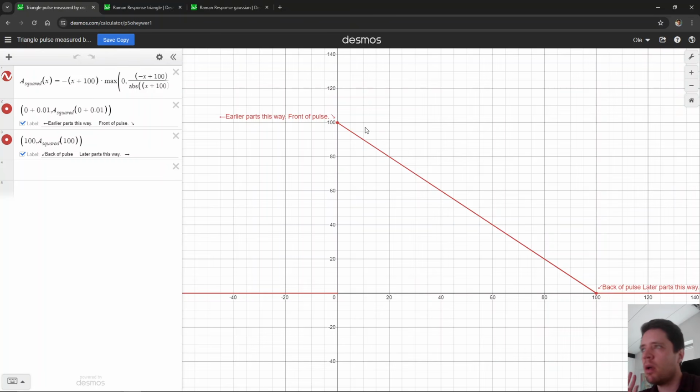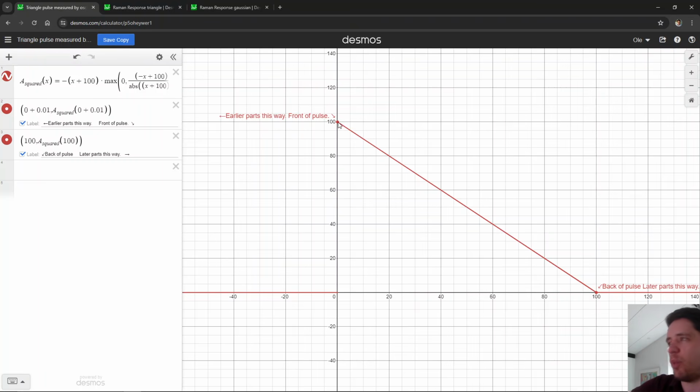Now, in this diagram here, I've graphed a pulse as it would be detected using, for example, a photodiode and an oscilloscope. So the x-axis right here is simply the time, and the y-axis is just the amount of power inside of the pulse. So in this case, we have a kind of carefully chosen pulse, which has a very high peak power initially, that then drops off to 0 at later times. So again, in this diagram here, the x-axis is actual time, so everything to the left would correspond to the past, and everything to the right corresponds to the future. So initially we have no power, and then suddenly the power jumps to a high value, and then it begins to decrease back down to 0.